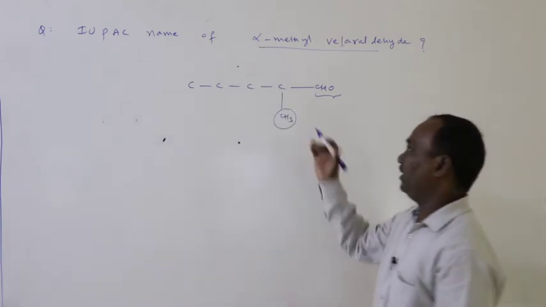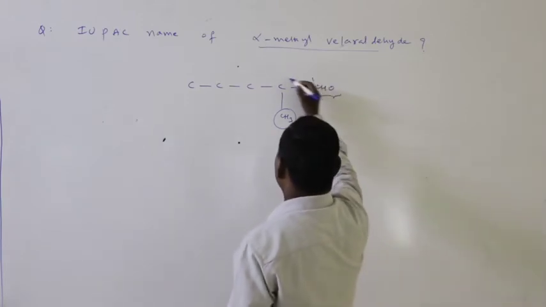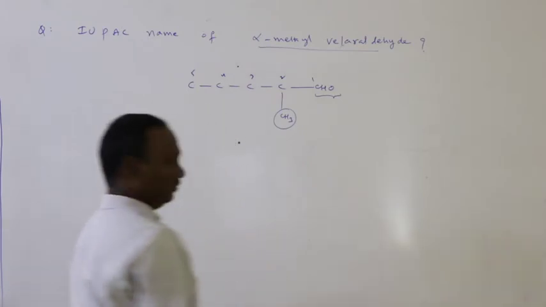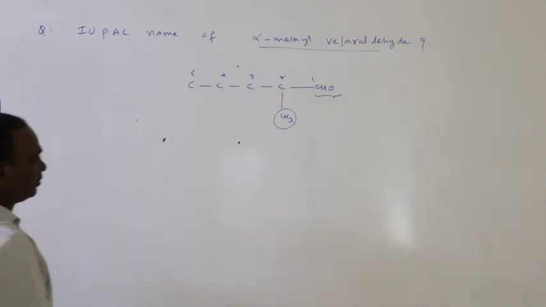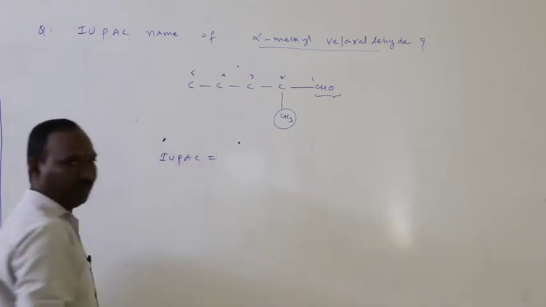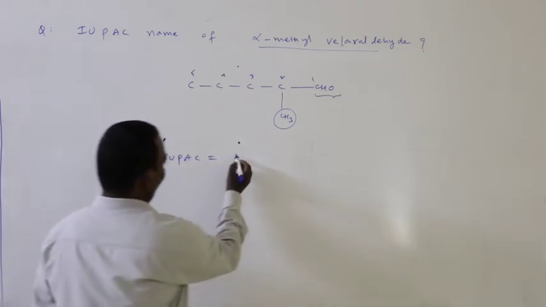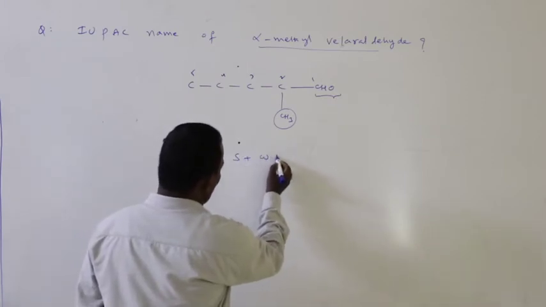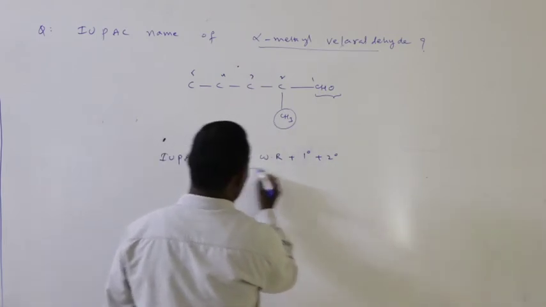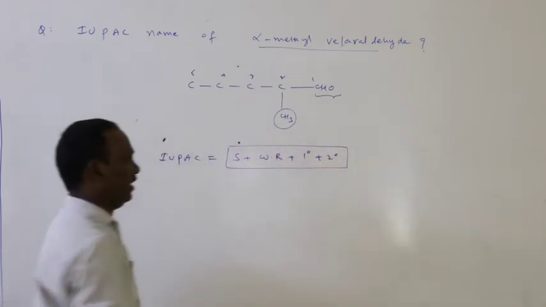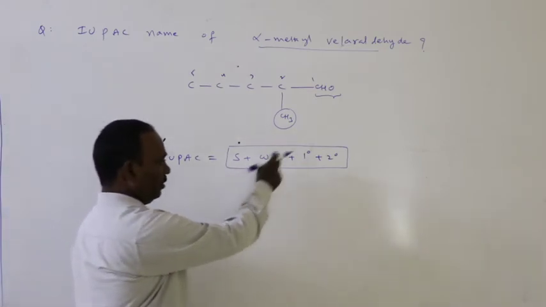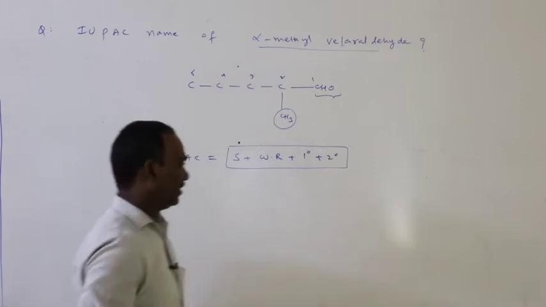Now, what is the IUPAC name of this compound? 1, 2, 3, 4, 5. This is the longest chain. Now, the IUPAC name of the compound is equal to substitution, word root, primary suffix and secondary suffix.